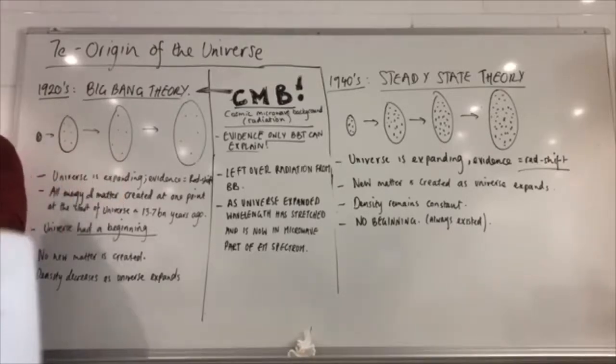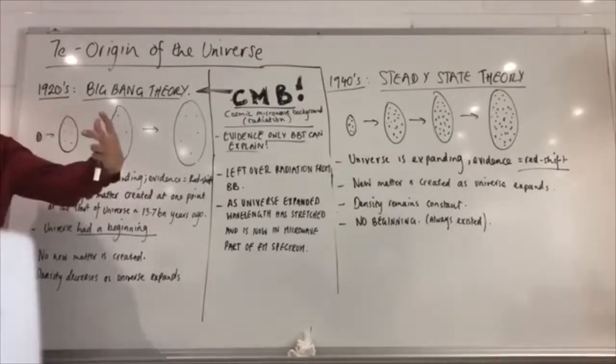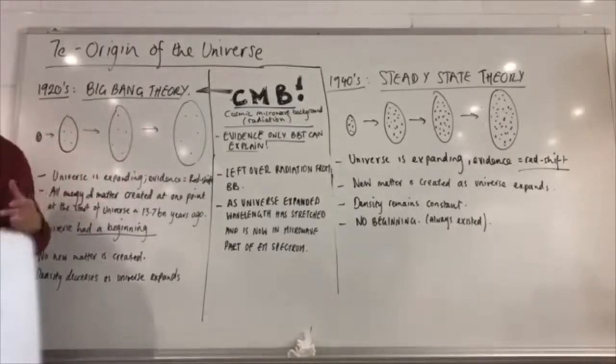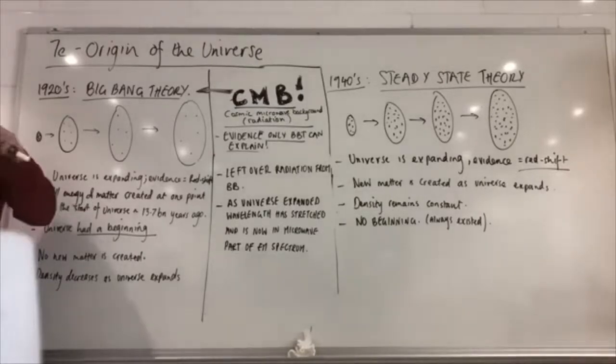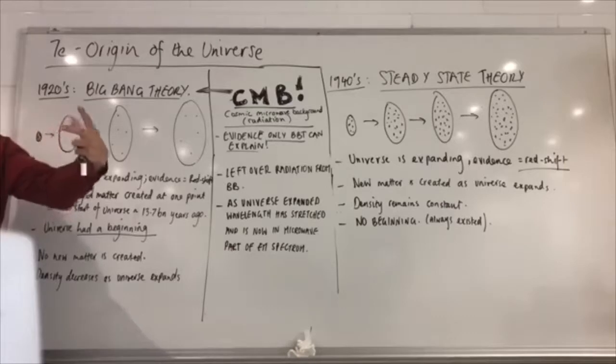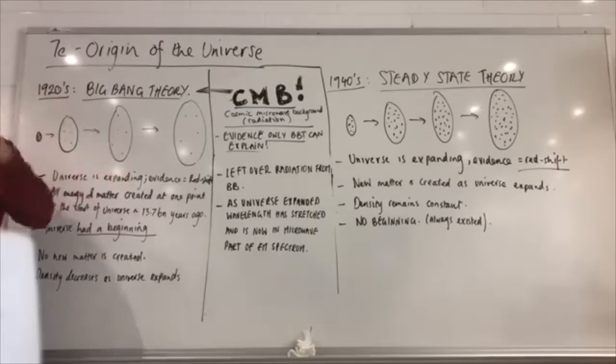The most obvious example is the balloon. If you draw dots on a balloon and you blow it up, as the balloon expands, the dots further away will move away faster. Another example is raisins in a dough. When you start with the dough with the raisins in, you have a small amount of dough, very compact, with the raisins quite close to one another. You'll have some towards the center and some towards the edges, and as you bake that dough, the outside of the dough will expand, and the raisins at the edge will move away faster than the ones in the middle.